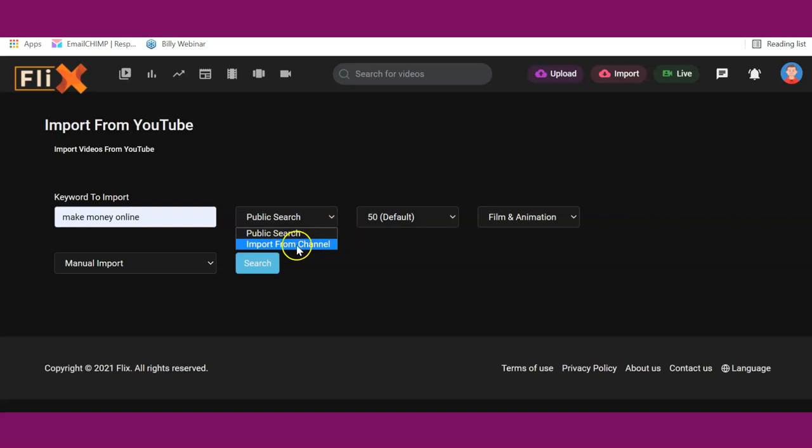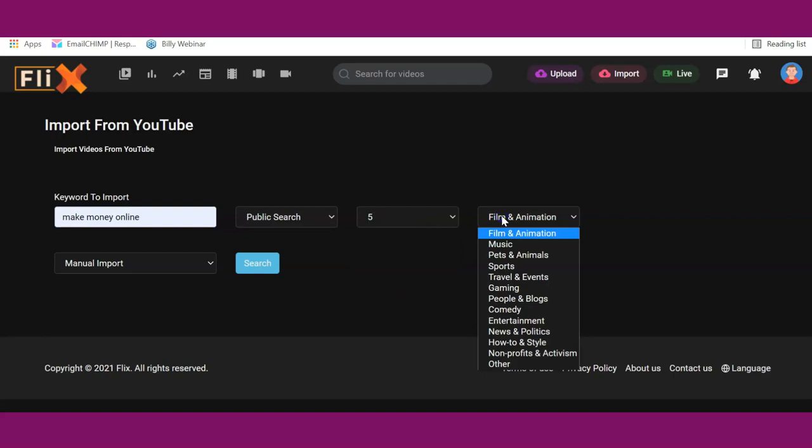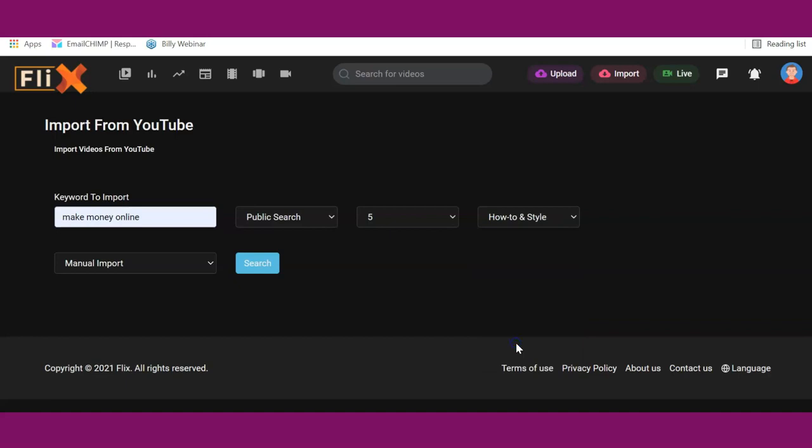channel. If you want to import from a specific channel, you select this so you can enter the channel ID. The next thing, you select the number of videos you want to have per page. So maybe you want to have 5 videos, 10 videos, 25 videos, 50 videos. So I'm going to select 5. Then the next thing, you select the category where you want to get these videos from. So I'm going to select how to and style.